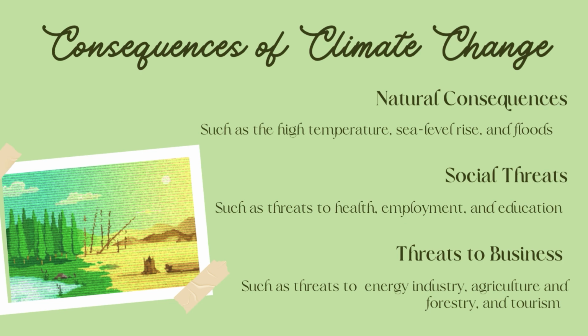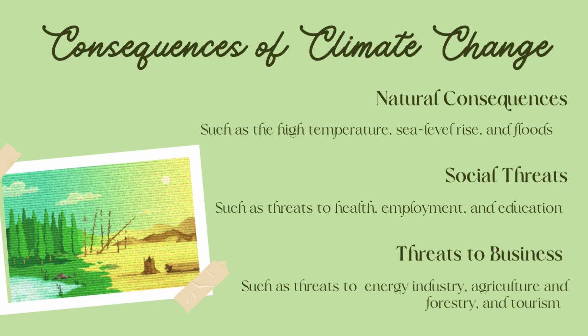The second type is the social threats, such as threats to health, employment, and education. For example, more people are getting sick or even die from the high temperature in the summer or the colder weather in the winter in many countries. One example is an extreme cold snap that occurred in Texas in the US, which even made the power supplying equipment break down. Around 210 people died from this incident, and the economic losses were approximately 130 billion US dollars.